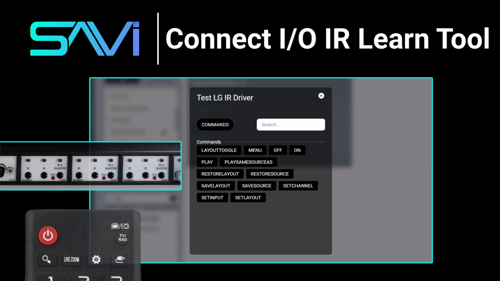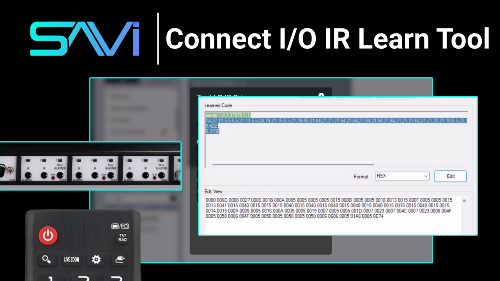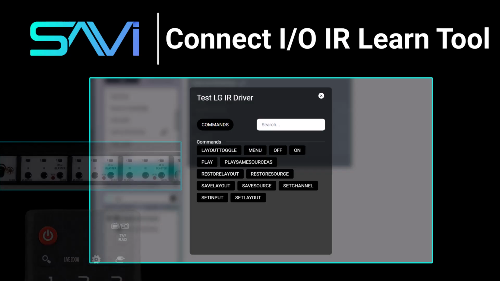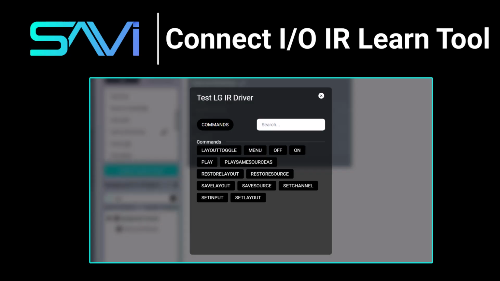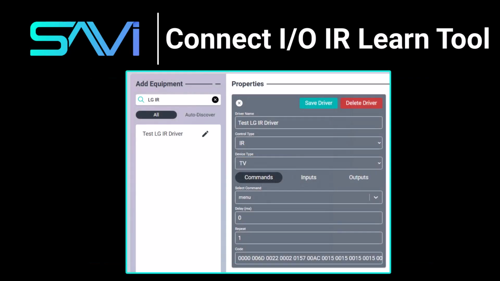Keep in mind that due to the nature of IR, some trial and error may be required. The length of a button press, the release timing, differences in the distance and angle, plus ambient interference can all affect the codes that appear here. For this reason, it's best to test with a non-power related command, such as menu, which should open and close the menu on the display. Once that's working, you can begin gathering the rest of the codes.